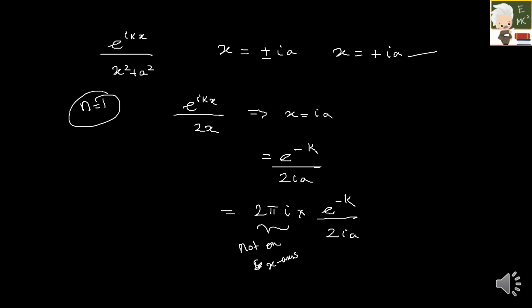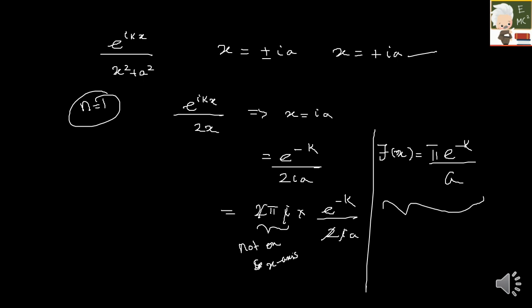Right? So which will be finally my Fourier transform of f of x is given by, so I have to cancel. So 2 gets cancelled, i gets cancelled. So which will be pi into e raised to minus k divided by a. So this is your final answer. Hope you got it.